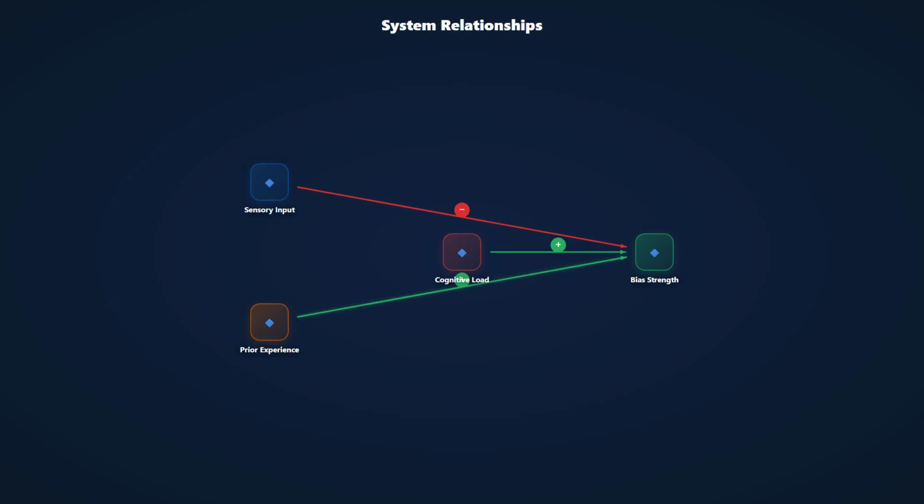Similarly, cognitive load has a positive relationship with bias strength. When your brain is overloaded, it relies more on quick, biased judgments. Ultimately, there's a negative relationship between bias strength and decision accuracy. The stronger your biases, the further your perception deviates from objective reality, impacting everything from eyewitness testimony to investment choices.